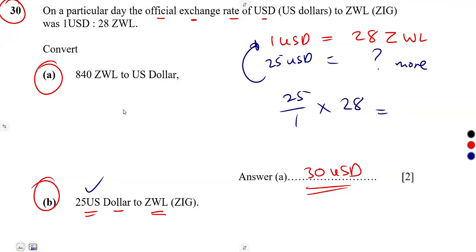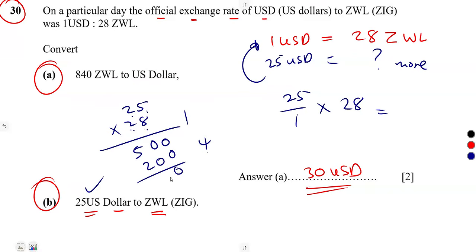All right, let's multiply 25 by 28. 0 place order, 2 times 5, that's a 10. 2 times 2, that's 4 plus 1, which is 5. 8 times 5, that's a 40, times 2, 16, plus this, that's going to be 20. Yes, that's 007. So that was going to give us 700. So this is 700 what? Zimbabwean dollars, which is the ZiG.